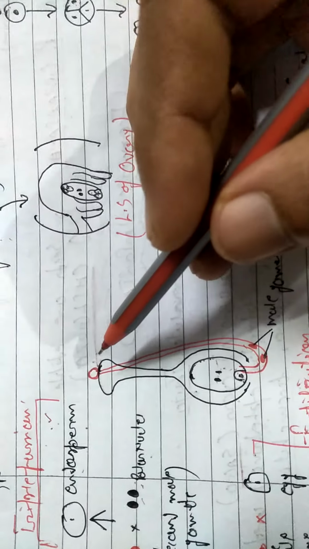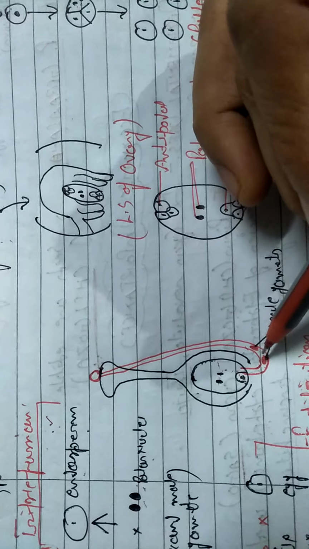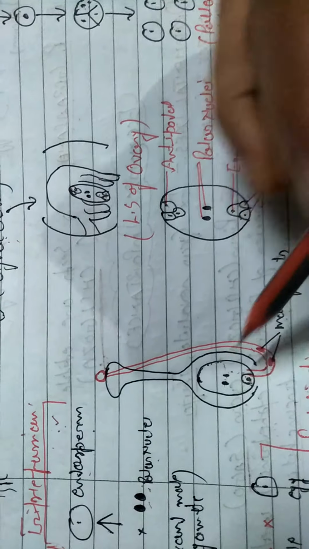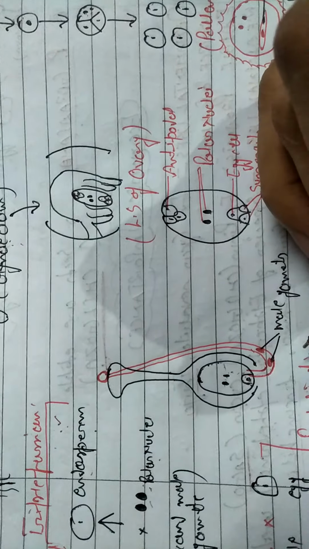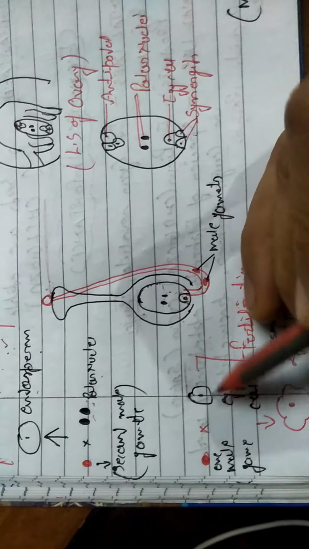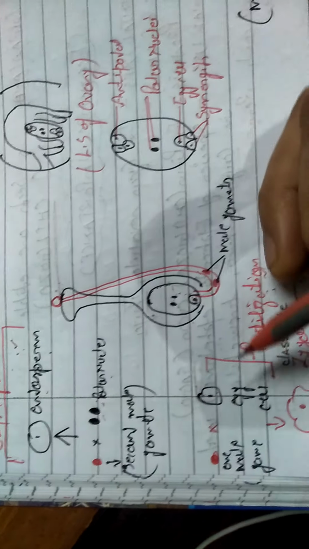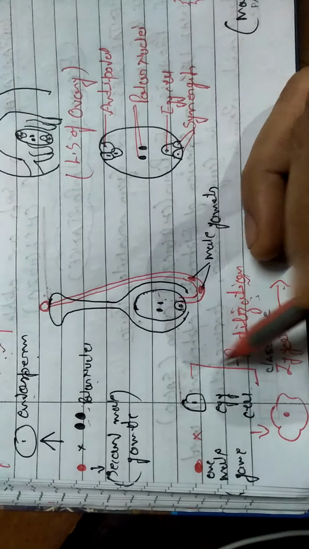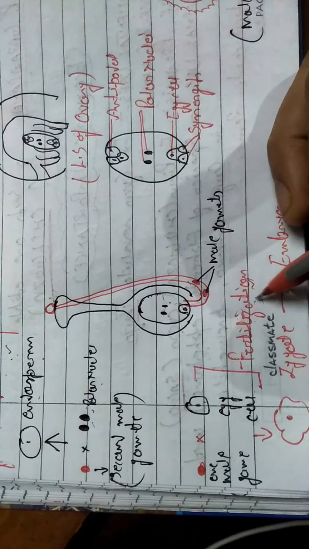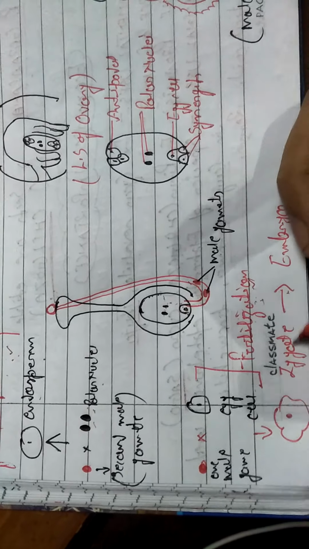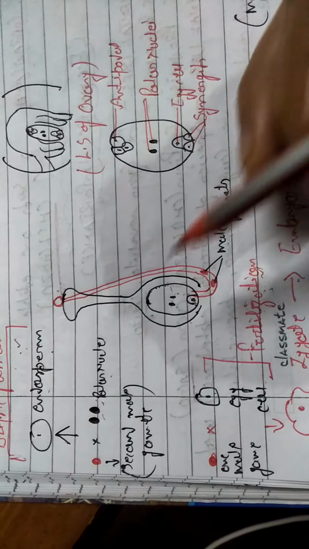Now, whenever fertilization takes place, two male gametes fuse with different cells. First of all, the male gamete fuses with the egg cell. Whenever the male gamete fuses with the egg and converts into a zygote, this condition is responsible for fertilization, and further the zygote converts into the embryo.